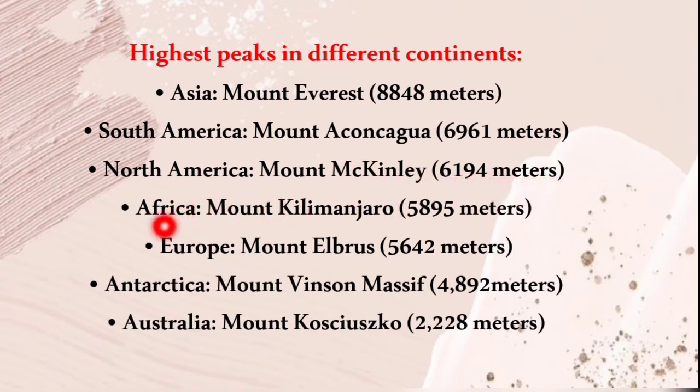In Africa, Mount Kilimanjaro, 5,895 meters. In Europe, Mount Elbrus, 5,642 meters. In Antarctica, Mount Vinson Massif, 4,892 meters. And in Australia, Mount Kosciuszko, 2,228 meters.